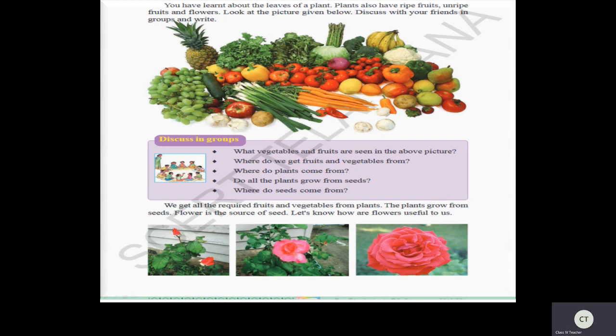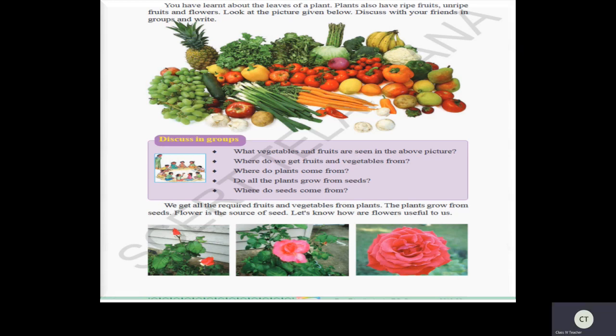Okay? Cucumber. So these are all vegetables. And if you see here, these are leafy vegetables, right? Yes. Spinach. You can see here coriander. Okay? Yes, these are the different kinds of fruits and vegetables.